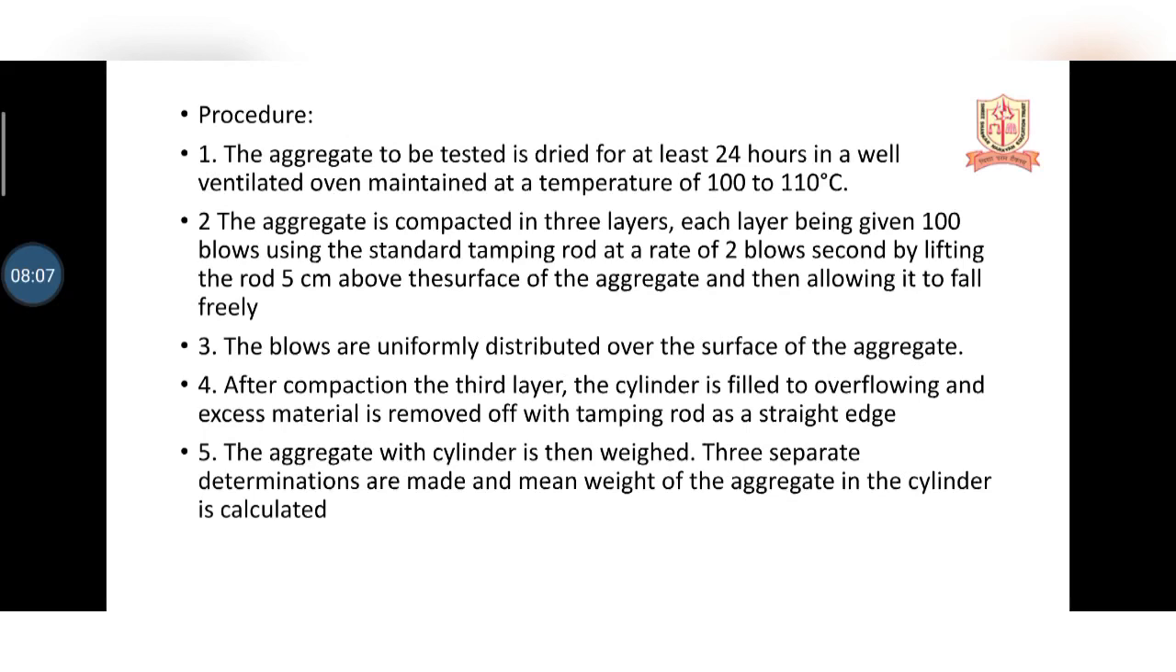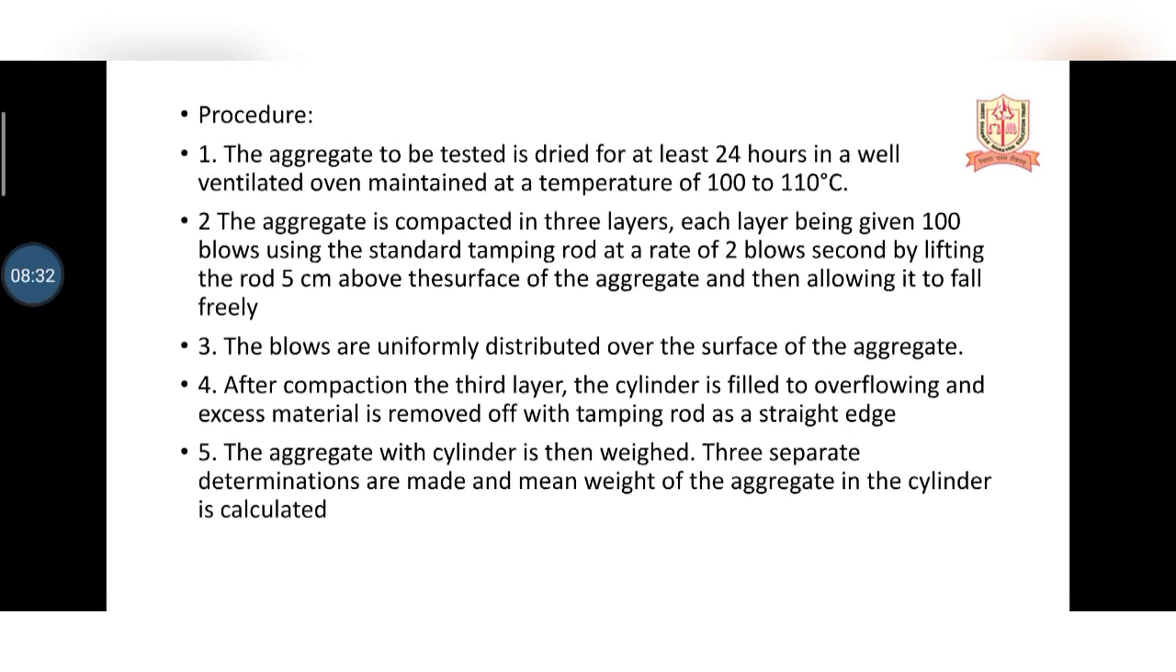Then we have to compact the aggregate in 3 layers. Each layer is given 100 blows using a standard tamping rod at the rate of 2 blows per second, lifting the rod 5 cm above the surface of the aggregate and then allowing it to fall freely. The blows are uniformly distributed over the surface of the aggregate.